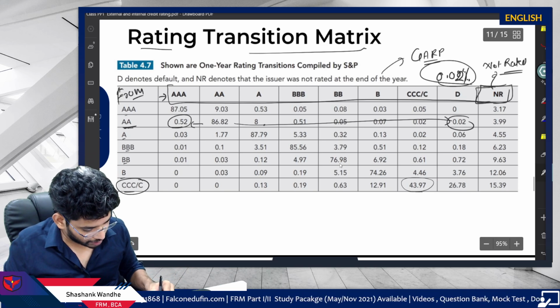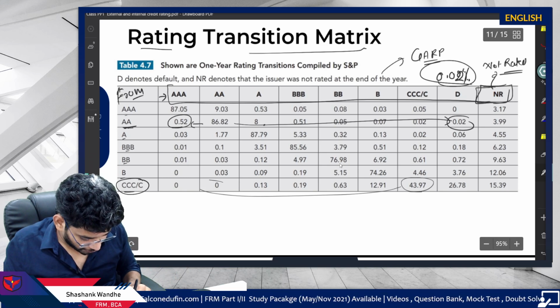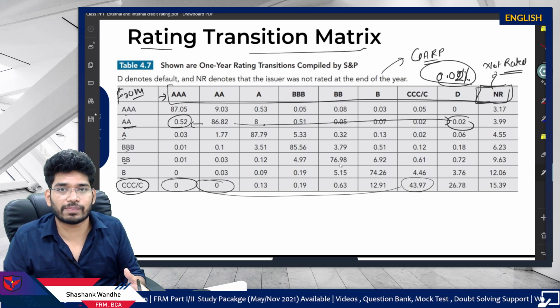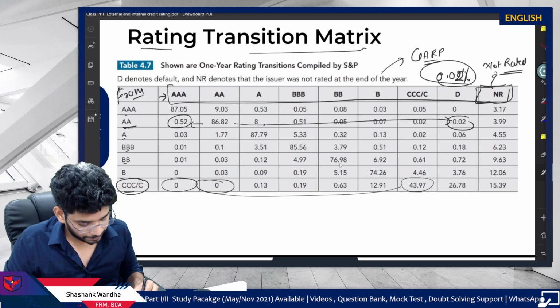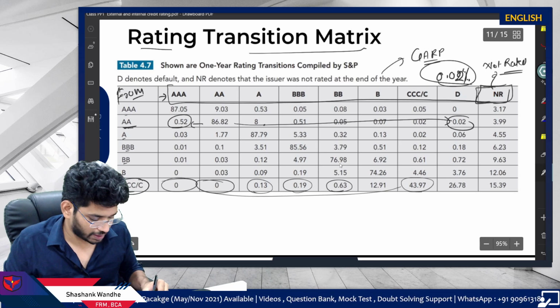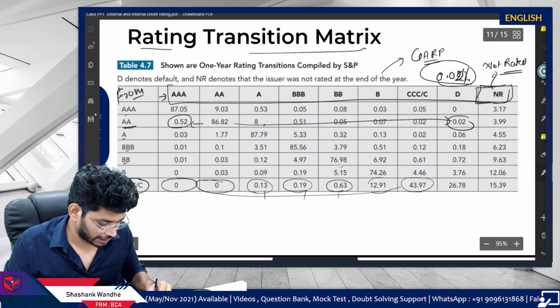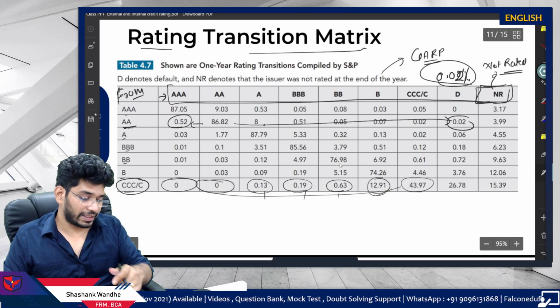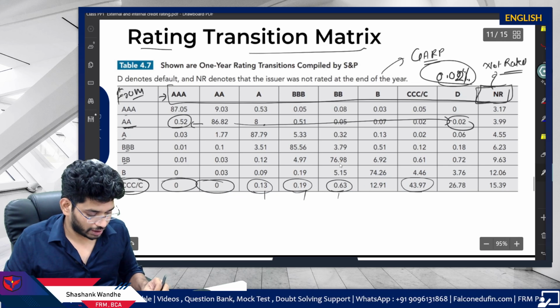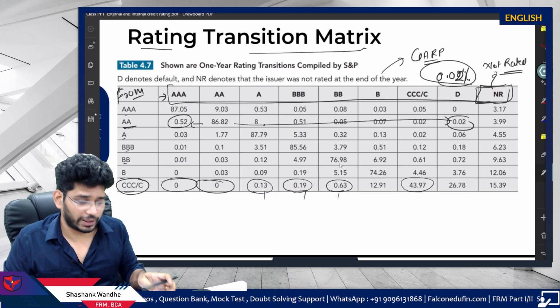But for this triple C to jump to double A or triple A within 1 year is near to impossible because it is 0%. Then 0.13%, 0.19%, 0.63% are the upgrade probabilities, and then it will be able to upgrade itself to B with a probability of 12.91%.